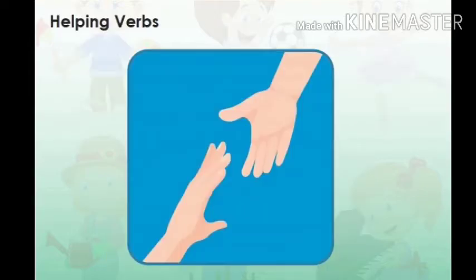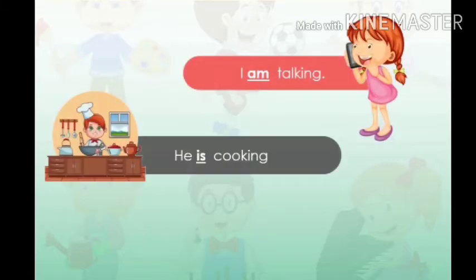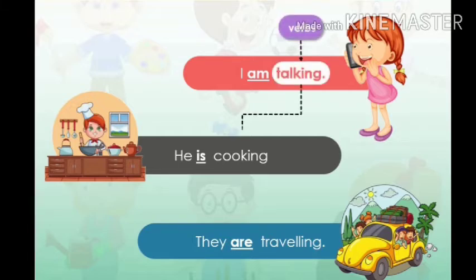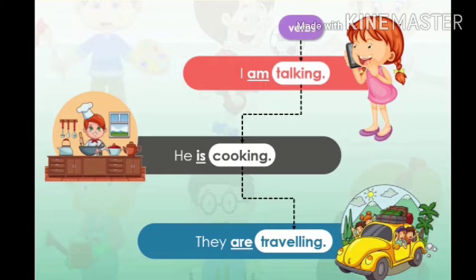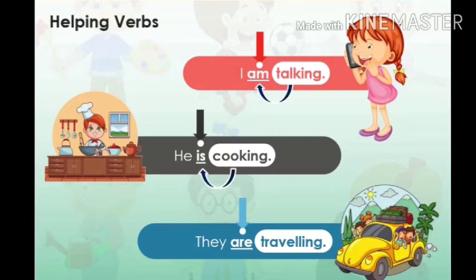So, let us now understand what helping verbs are. First, look at these sentences. I am talking. He is cooking. They are traveling. If I ask you to identify the verbs in the sentences, you would say talking, cooking, and traveling are verbs. But we have other words in these sentences before these verbs. They are am, is, are. These are called helping verbs.